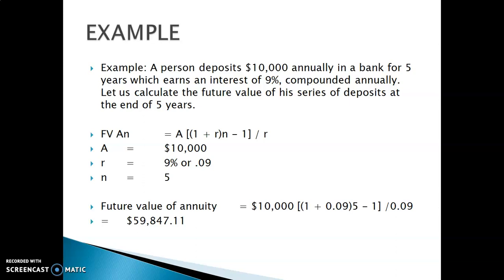Future value of the annuity: if we put it into the formula, 10,000 times (1 plus R), where R is 9%, that is 0.09, raised to the power 5 years, minus 1, divided by R. What is the value of R? That is 9%. If we calculate the whole sum, we get the value 59,847.